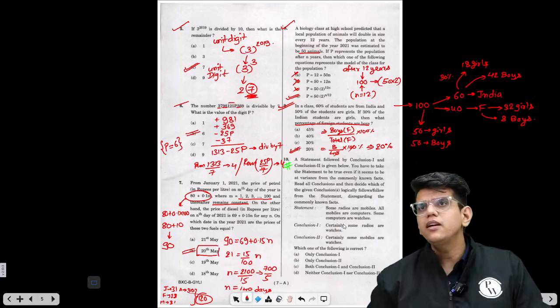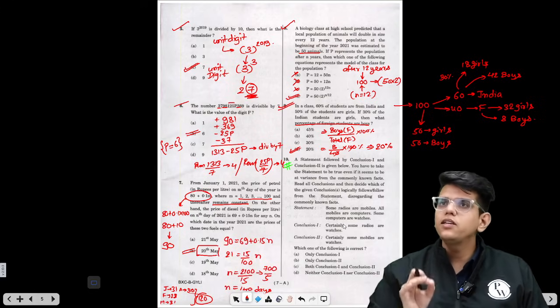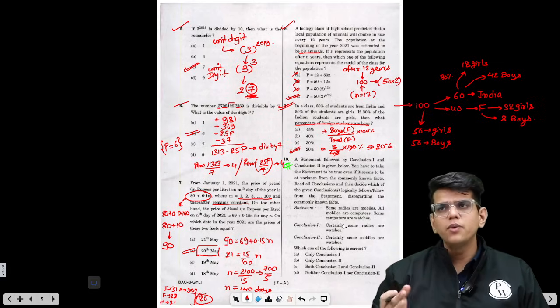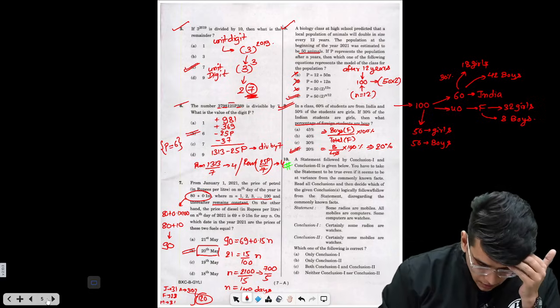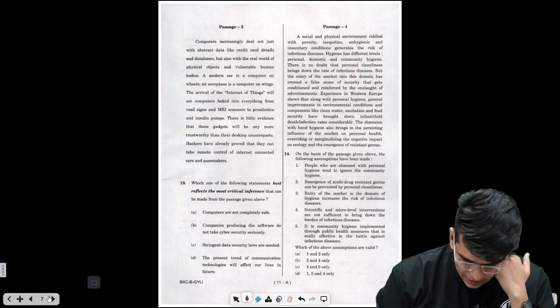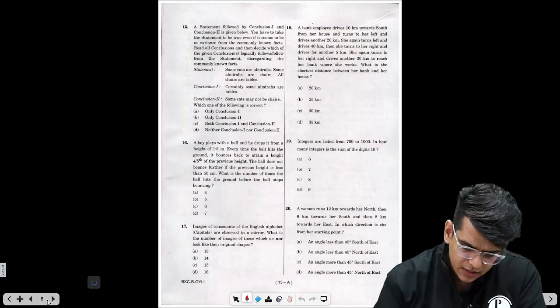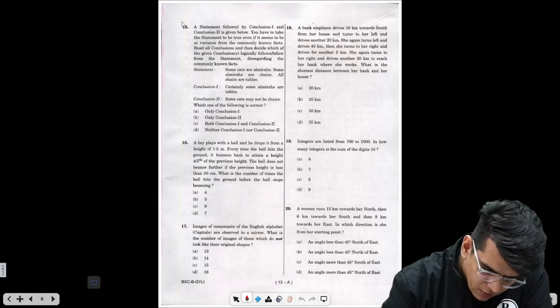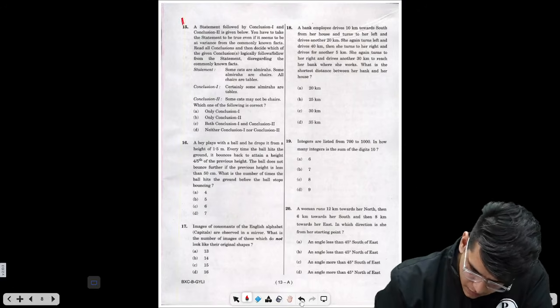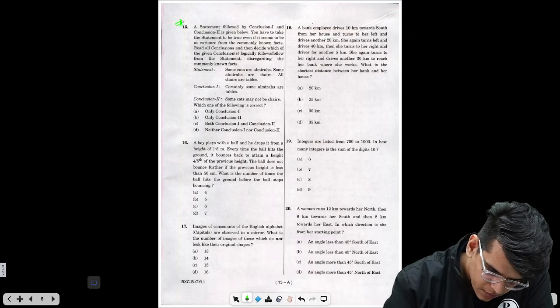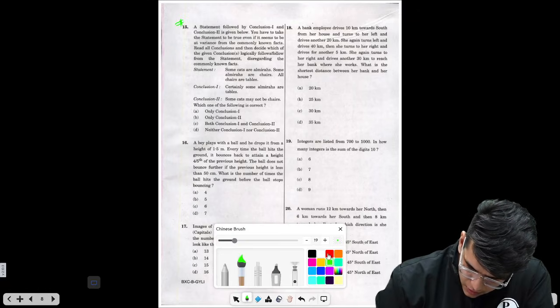For the time being, I am solving only easy questions from reasoning and quant, and then I will move to easy questions from reading comprehension. Next is, let's see, right? So here again there is a question from Silog, so we will solve it later. Next, let's search for some easy question.